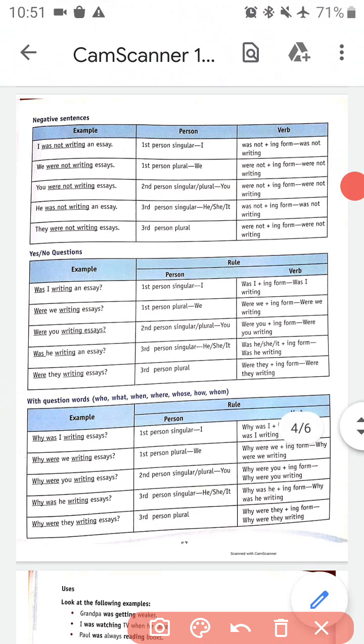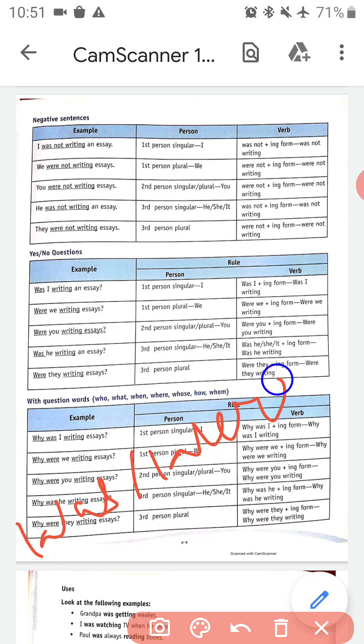Again, yes or no questions, same as in present continuous tense. The formula will be was or were plus subject plus verb first form plus ing.